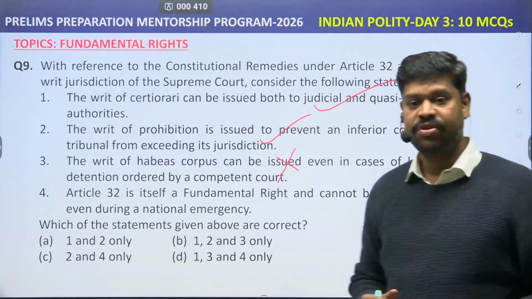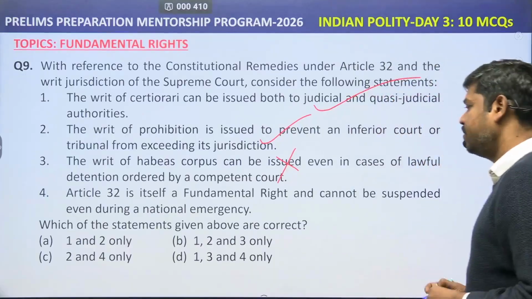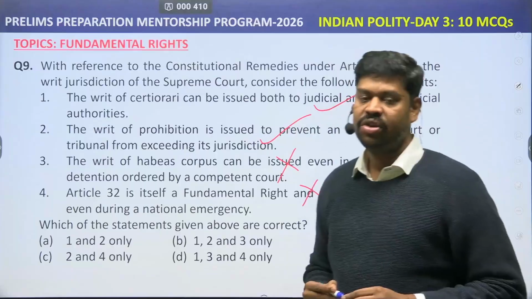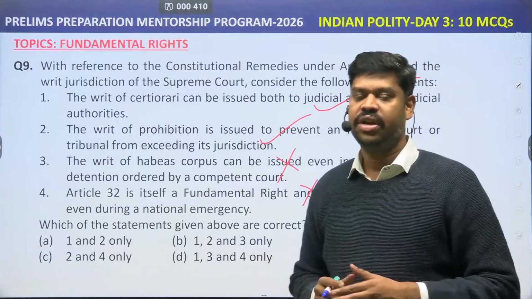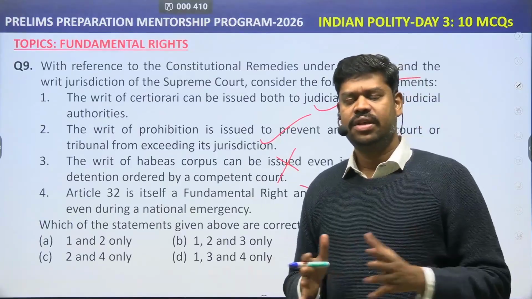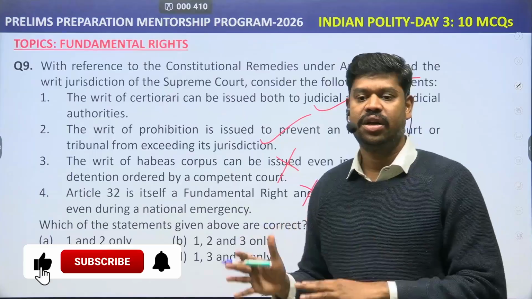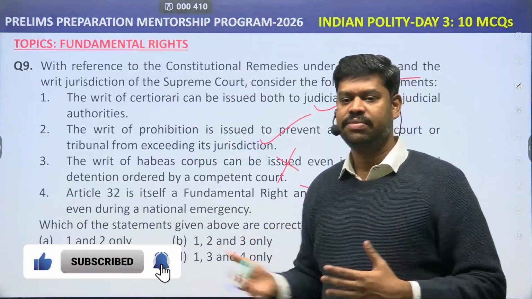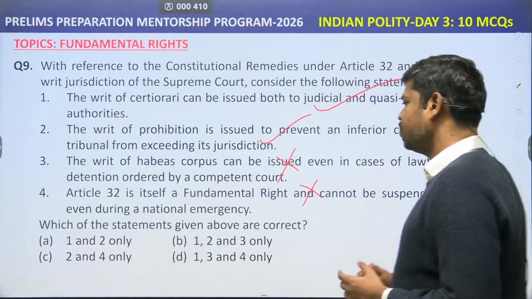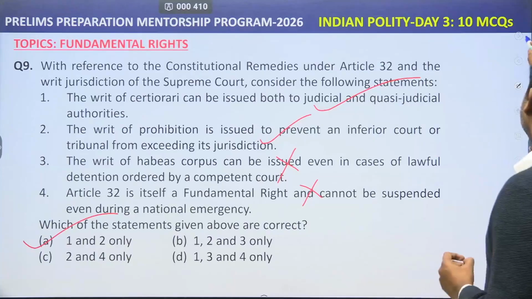Article 32 is itself a fundamental right. Yes, it provides for constitutional remedies. It in itself is a fundamental right and cannot be suspended even during emergency. No. Under Article 358 and Article 359 of the Constitution, they can be suspended. The only rights that cannot be suspended under Article 359 are Article 20 and Article 21. So apart from that, the other rights can be suspended, including Article 32. So which of the statements given above are correct? The right statement is 1 and 2 only.